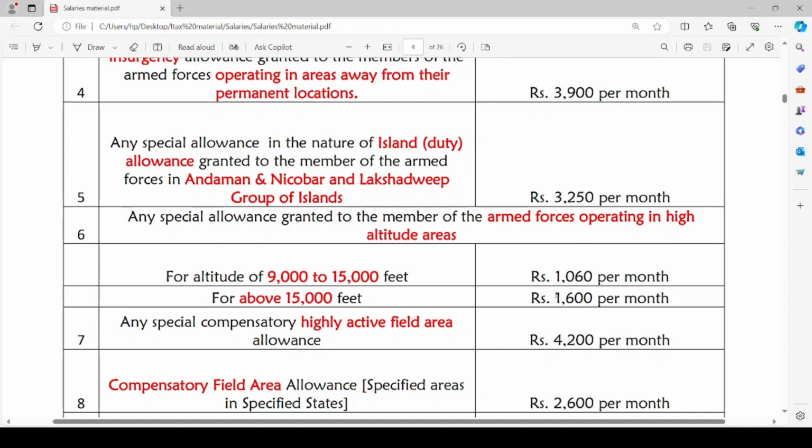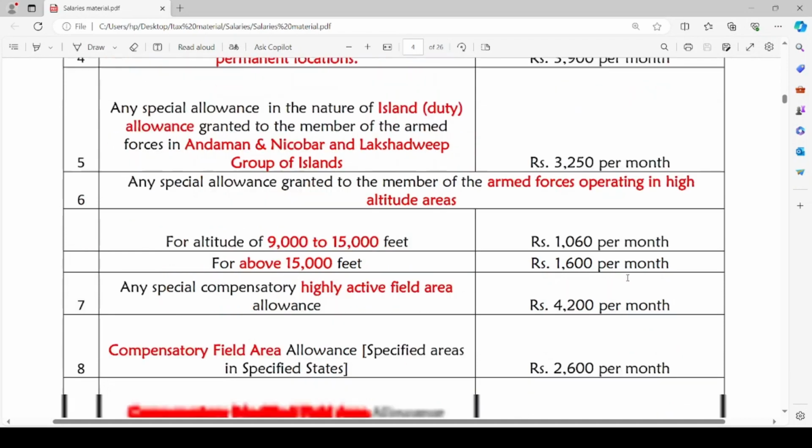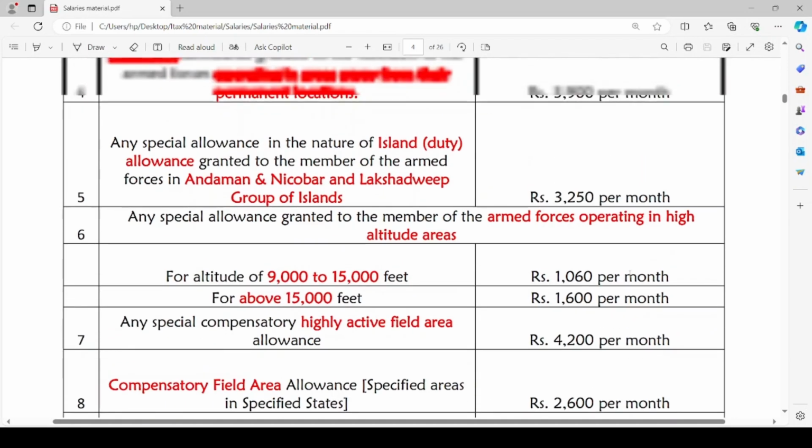Then comes special compensatory allowance in highly active field area. For those who are serving in highly active field area, it will be rupees 4,200 per month. We have completed discussing special compensatory allowances.